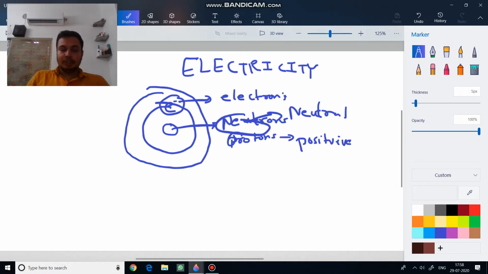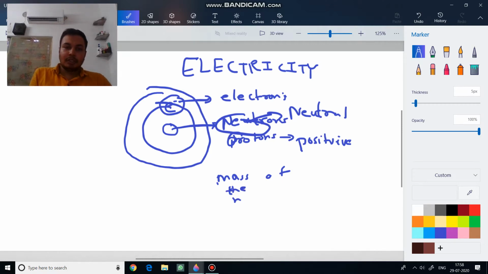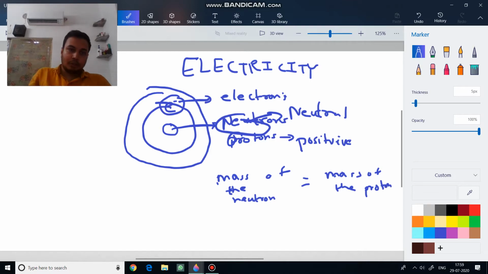Now one thing you need to know is that electrons have very negligible mass as compared to the mass of neutrons and protons. The mass of one neutron is almost the same as the mass of a proton. You need to know this, although it is not given in your book. You must have learned this in 9th standard also, that the mass of the neutron is the same as the mass of the proton. It is slightly more for the neutron, but it is almost similar, not much difference.